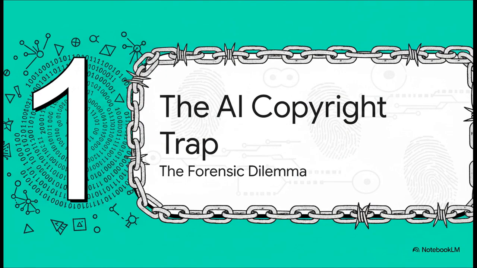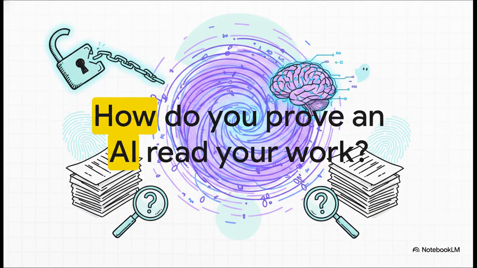Section 1. The AI copyright trap, the forensic dilemma. Imagine a classic locked room mystery. The thief breaks in, reads your most valuable, highly sensitive documents, and then, boom, all the evidence completely vanishes directly into a neural network's weights. I mean, that is exactly what happens with unauthorized AI training today.